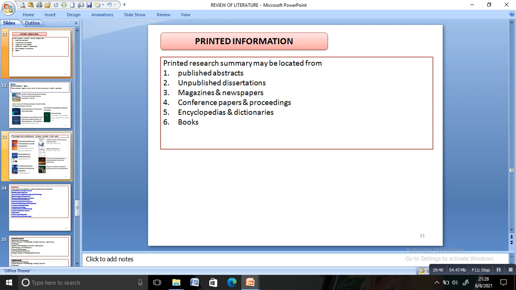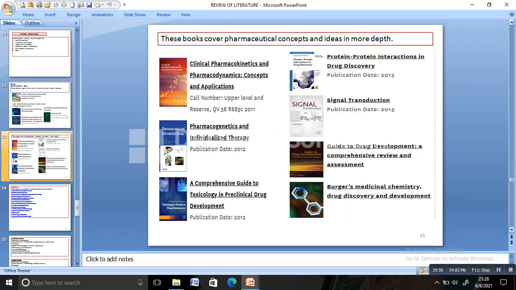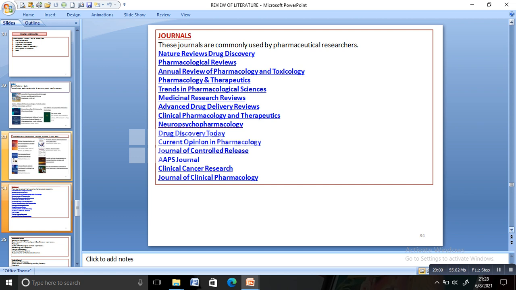Okay, so we can refer to various pharmacy journals like Pharmacological Reviews, Pharmacology and Therapeutics, Medicinal Research Reviews, Neuropharmacology, Drug Discovery Today. These are the various journals used by pharmaceutical researchers. We have both national journals and international journals.